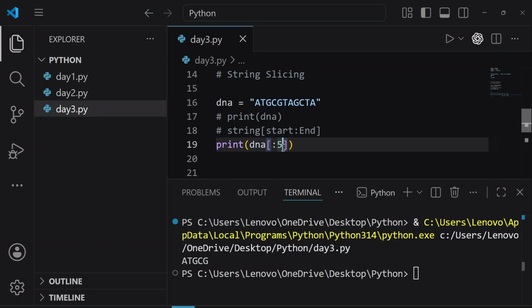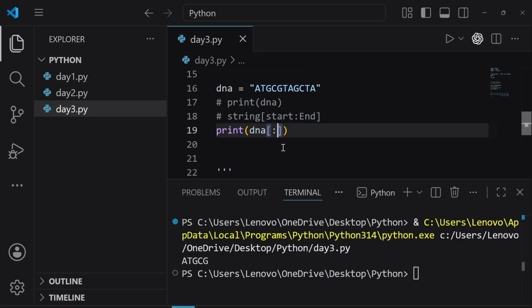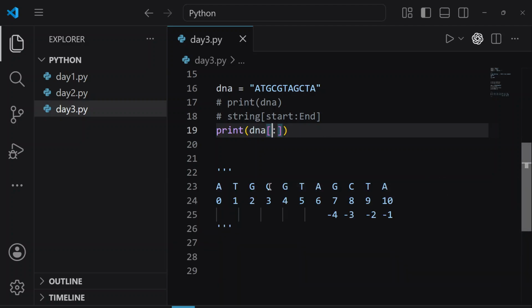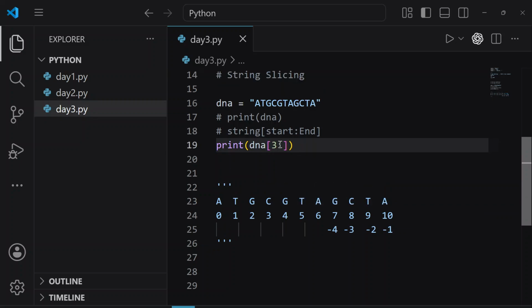Now for example, in the same way, this time I give the starting number. For example, let's start from C. So here C is at index number 3. So here I am giving the starting index. Now this time I am not giving the ending index.